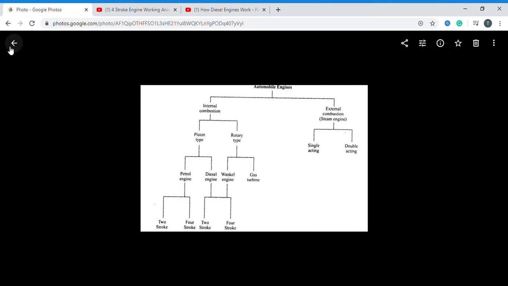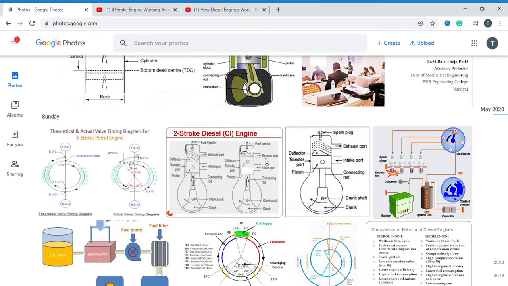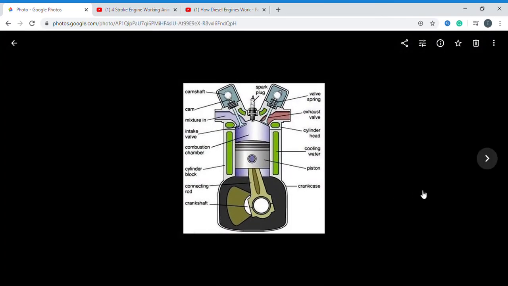Now, what are the engine parts? If you see this figure, you can easily understand. This is the engine, a sectional view of the engine. Here you can observe this is the cylinder, this is the piston, this is the connecting rod, and this is the crankcase.